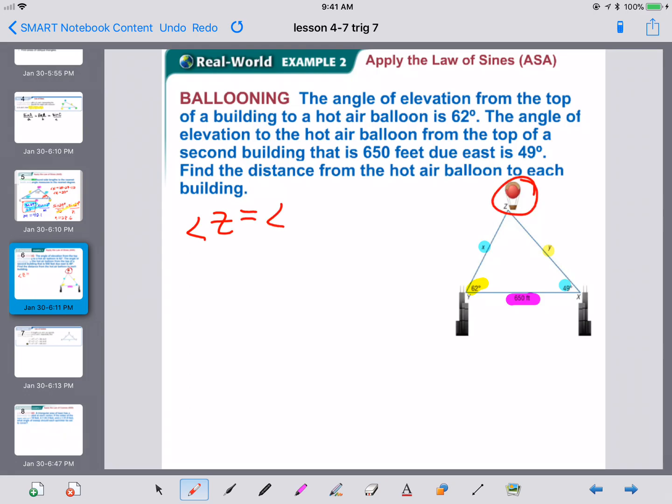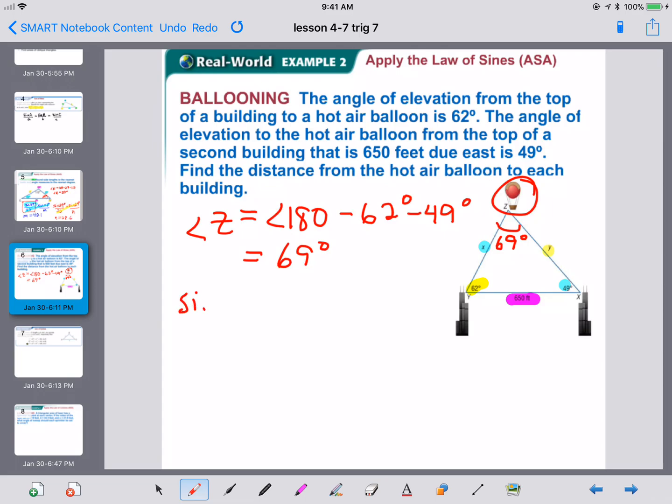So we know that a triangle totally measures 180 degrees for the angles. So if we take off the 62 that's in the one spot and the 49 that's in the other spot, we find that angle Z is 69 degrees. So let's put that in there. Once we know that, we have a pair. We have an angle and its opposite side pair. We've got this pair right there. So now we are allowed to use the law of sines.